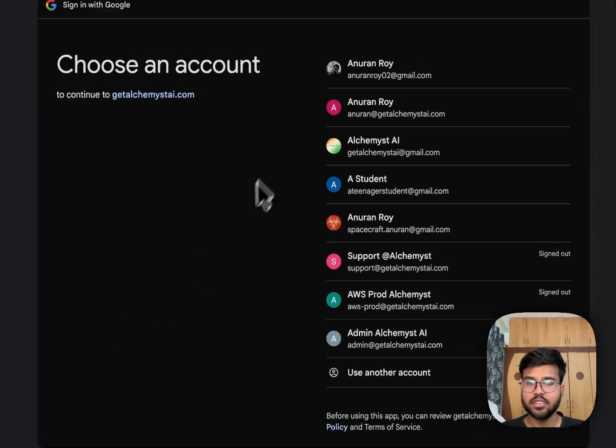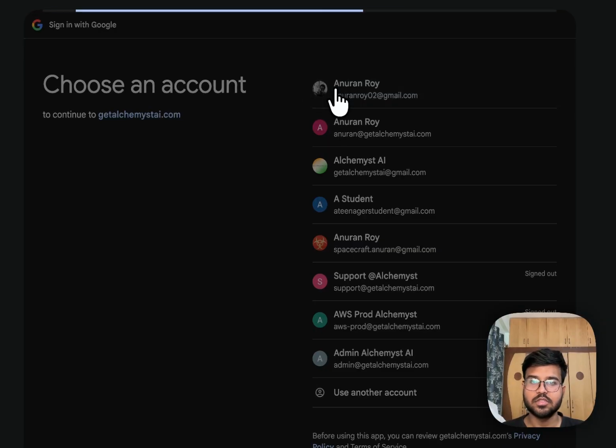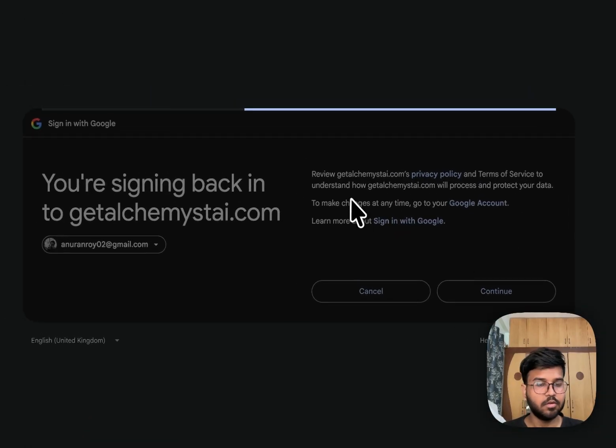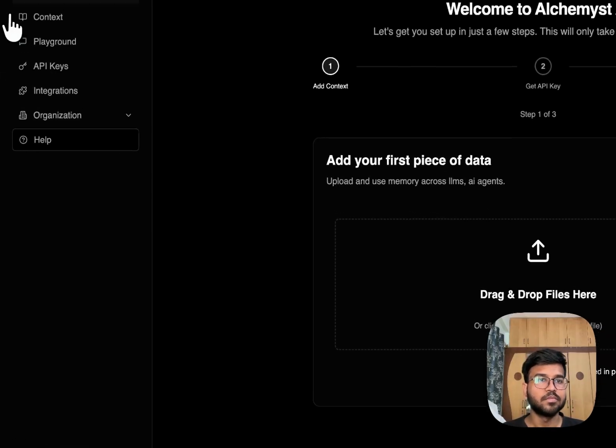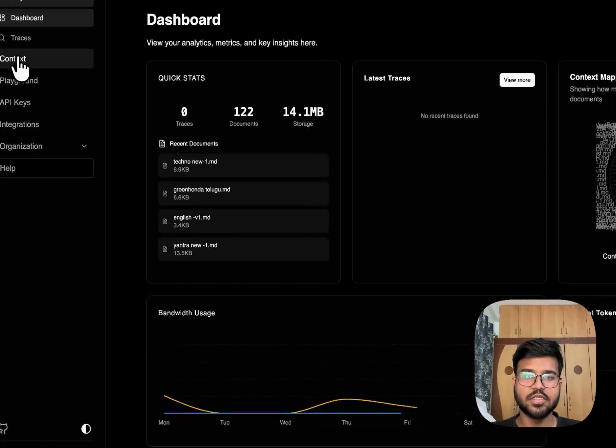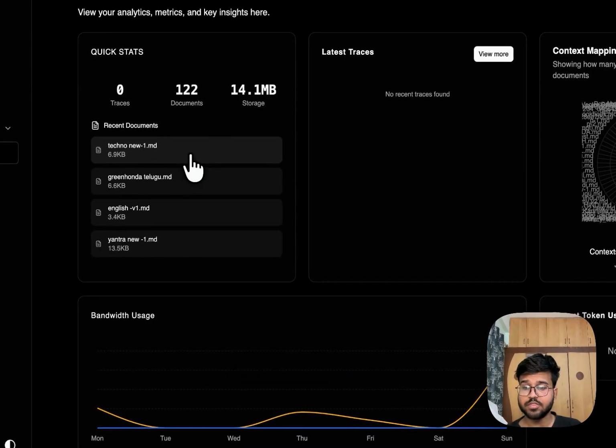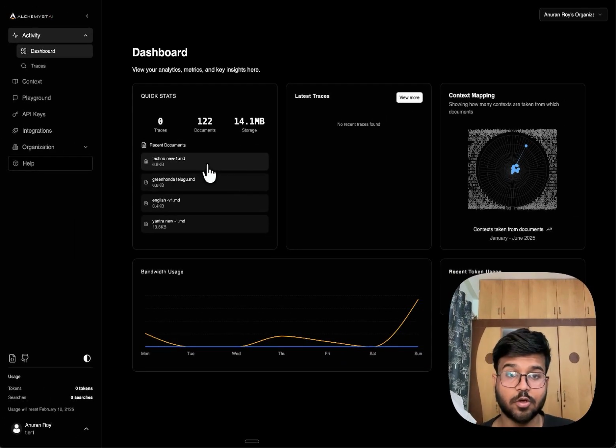So here I just simply sign in with my Google account. This is the demo account, continue, and here we go. So now, the first thing you can see from here is the dashboard itself. What it shows is the bandwidth usage, the context, as well as the multiple documents that I've used.